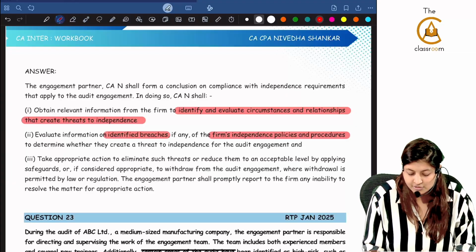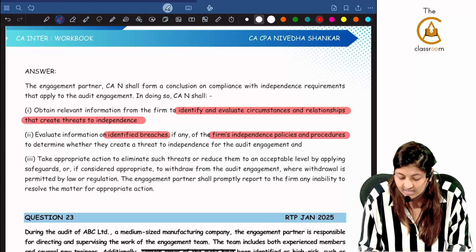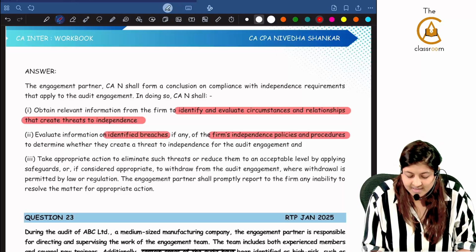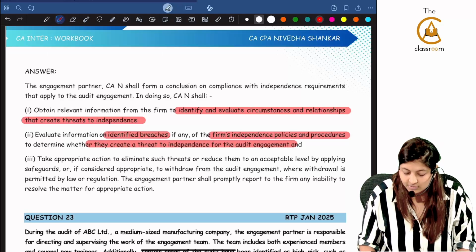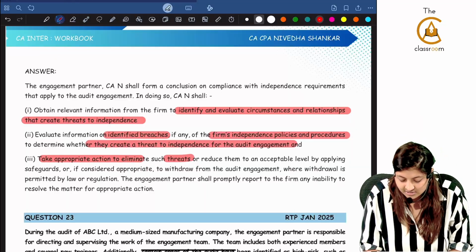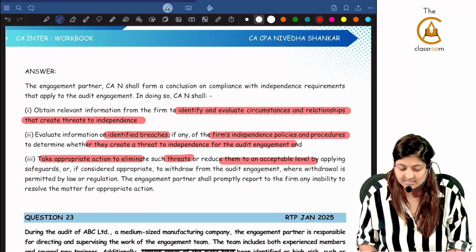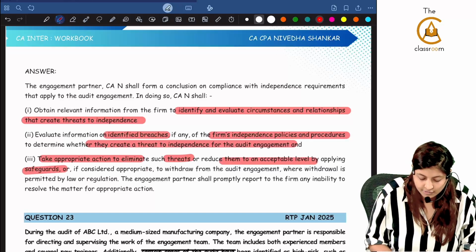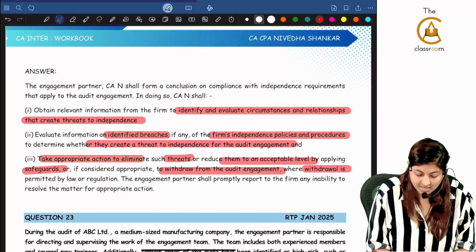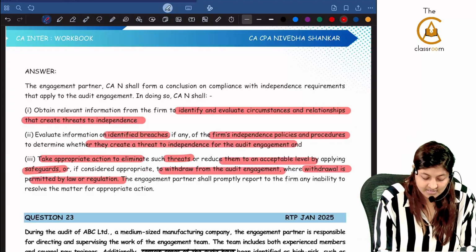Evaluate information on identified breaches, if any, of the firm's independence policies and procedures to determine whether they create a threat to independence for the audit engagement, and take appropriate action to eliminate such threat or reduce them to an acceptable level by applying safeguards, or if considered appropriate, withdraw from the engagement where withdrawal is permitted by law or regulation. Where did we see all of this?